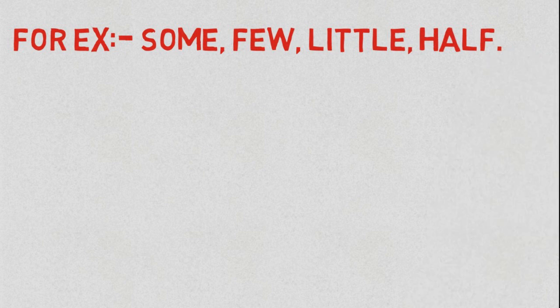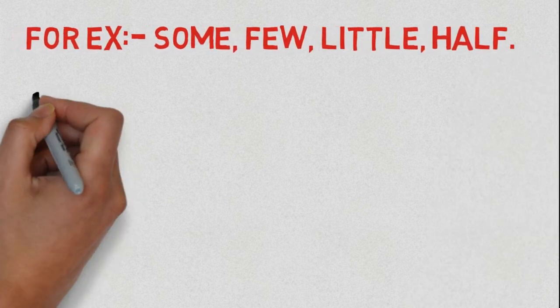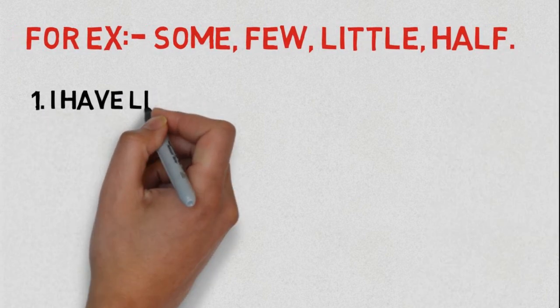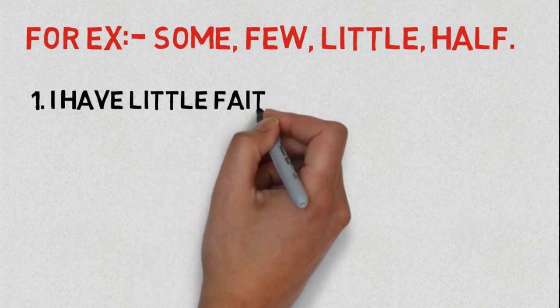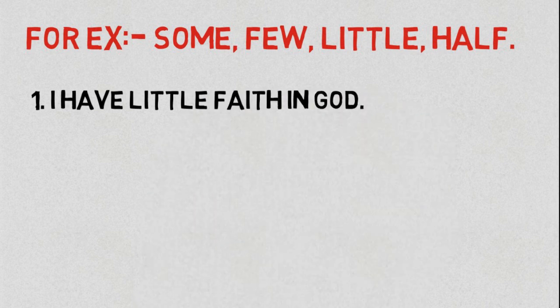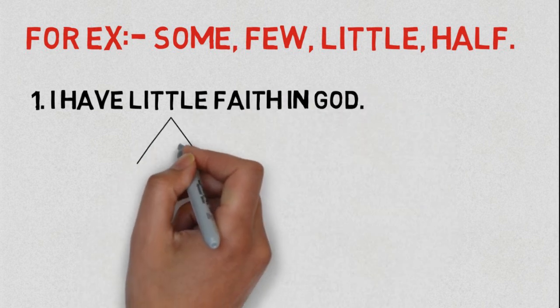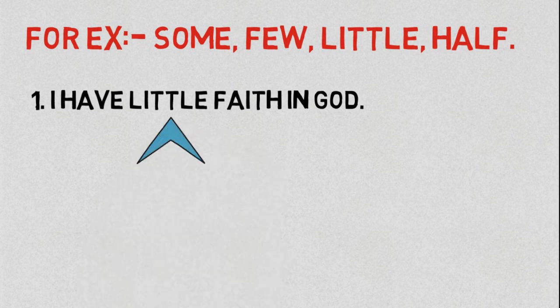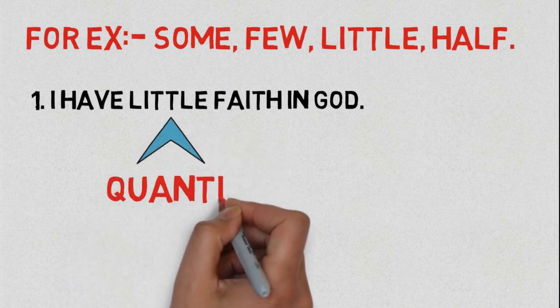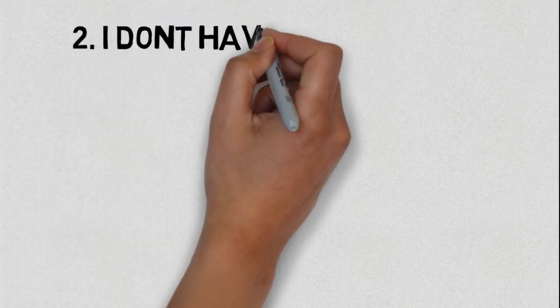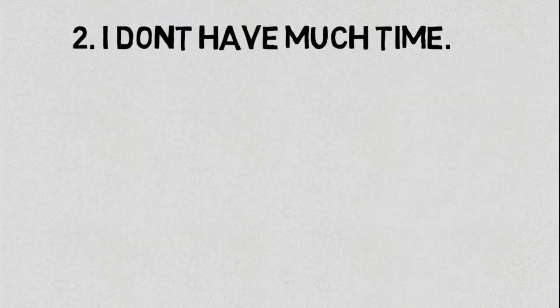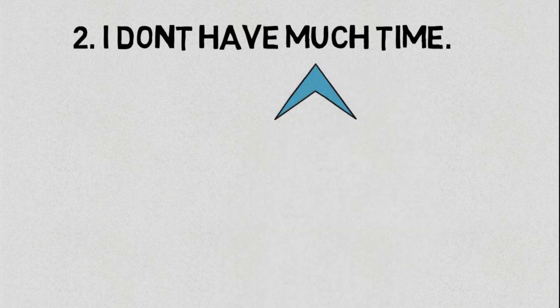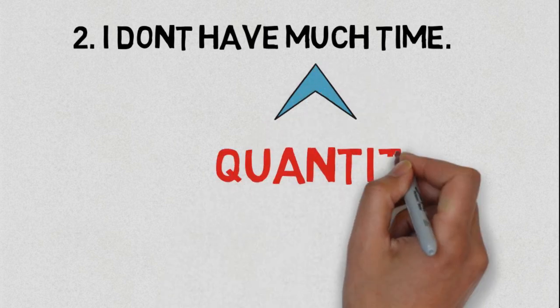Now let us understand through examples. Number 1. I have little faith in God. Now the word little describes the quantity. Number 2. I don't have much time. Now the word much describes quantity.